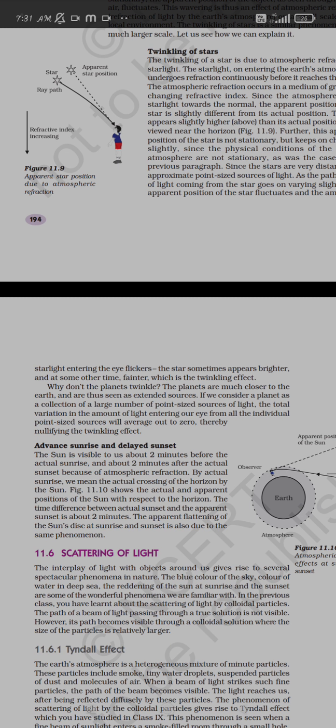If we talk about a true solution, the intermediate particles will be very small. If we talk about a colloid, the intermediate particles will be somewhat larger than those of the true solution. So here the particles are larger in size than those of the true solution.